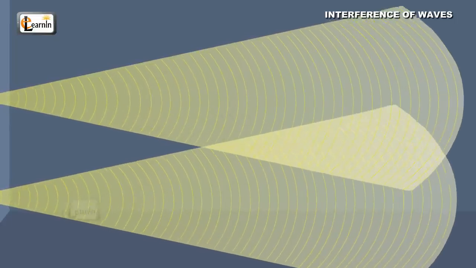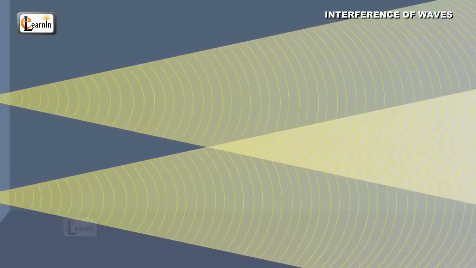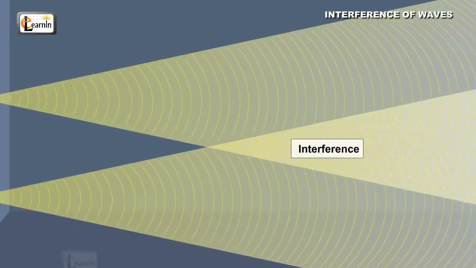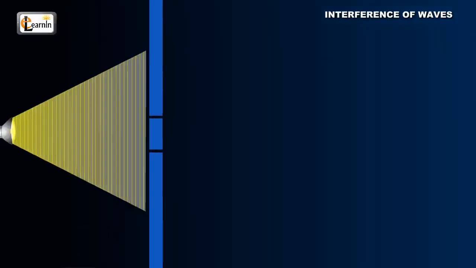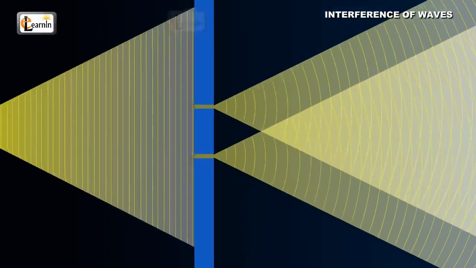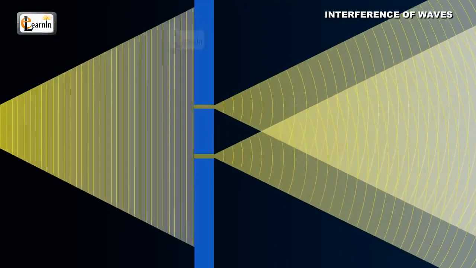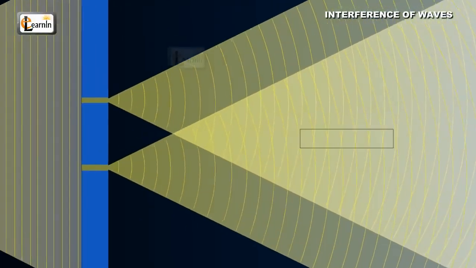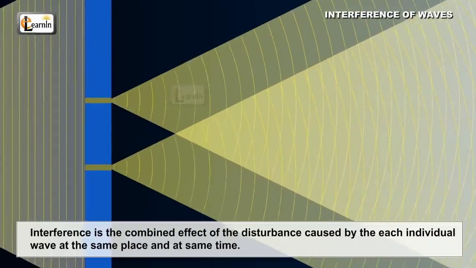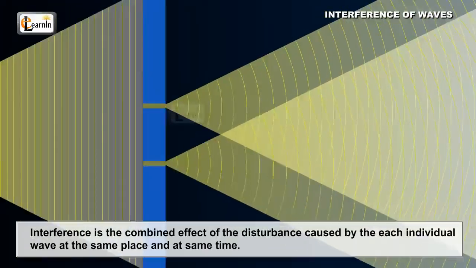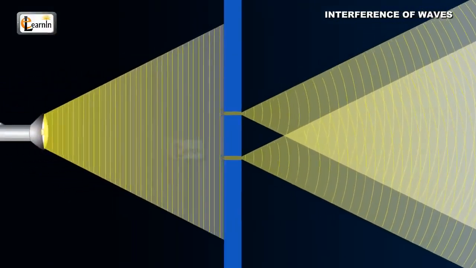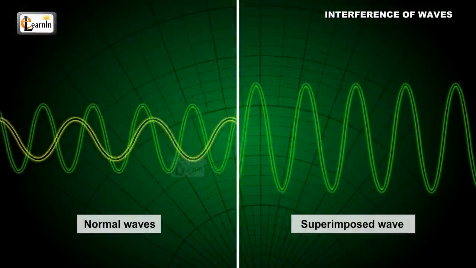Sometimes these two wave motions combine and some physical effects take place. Interference is one such physical effect. When two or more waves cross each other in the same medium, they interfere and an effect takes place. This effect is known as the interference of waves. Interference is the combined effect of the disturbance caused by each individual wave at the same place at the same time. This effect can be understood from the principle of superposition of waves.